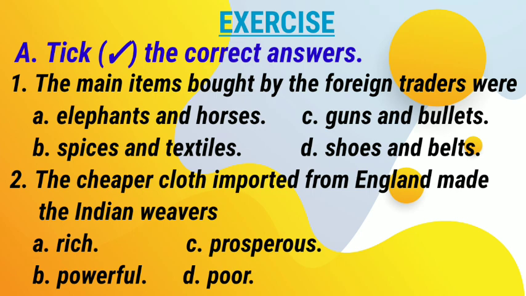Exercise. A. Tick the correct answers. 1. The main items bought by the foreign traders were: A. Elephants and horses, B. Spices and textiles, C. Guns and bullets, D. Shoes and belts. Answer is B. Spices and textiles. 2. The cheaper cloth imported from England made the Indian weavers: A. Rich, B. Powerful, C. Prosperous, D. Poor. Answer is D. Poor.